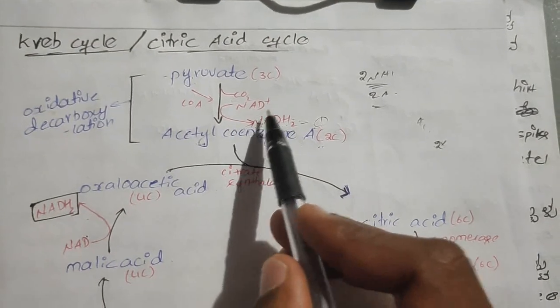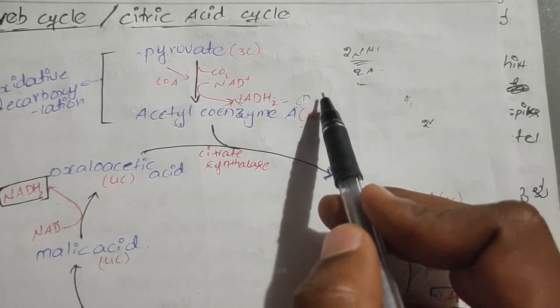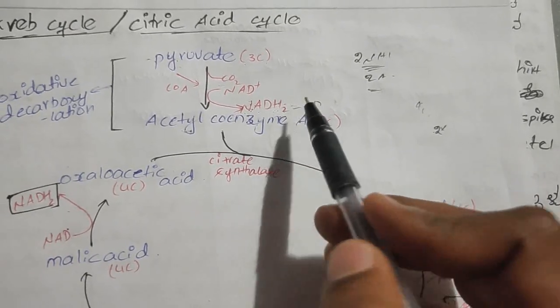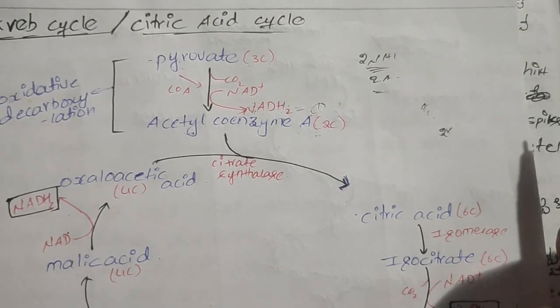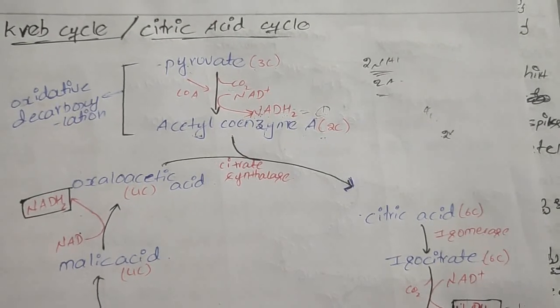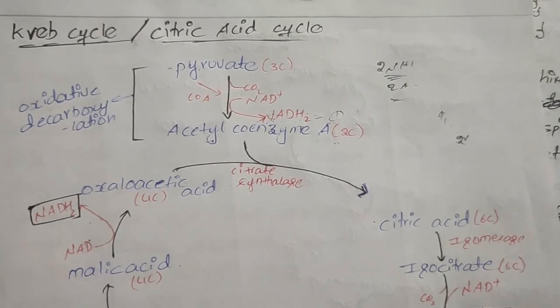This NADH2 also should be converted into ATP, and the conversion of NADH2 and FADH2 and all other molecules which are in indirect form of ATP will take place in the ETC. About the ETC, electron transport chain, we will discuss in the next video.